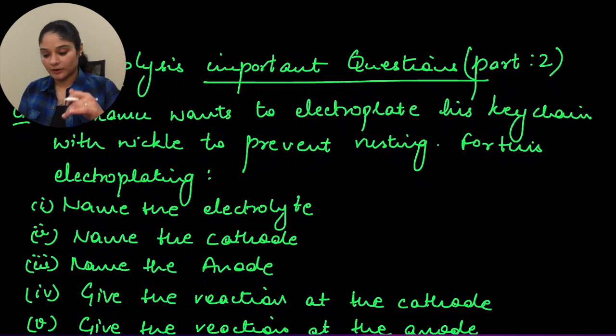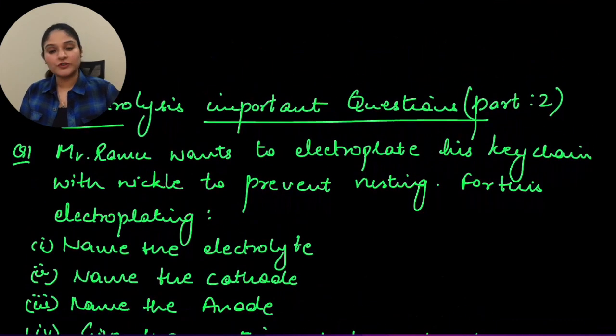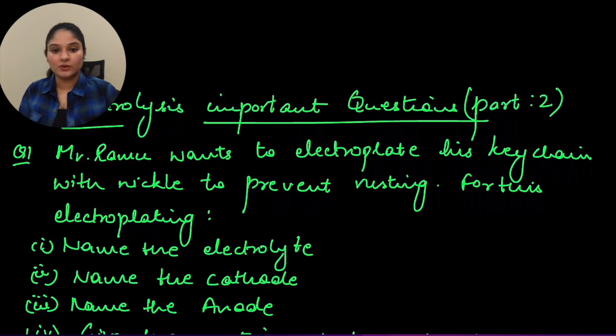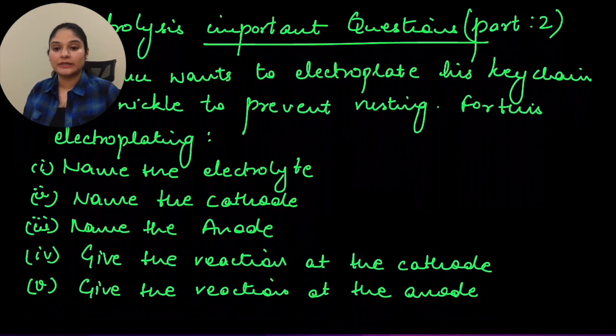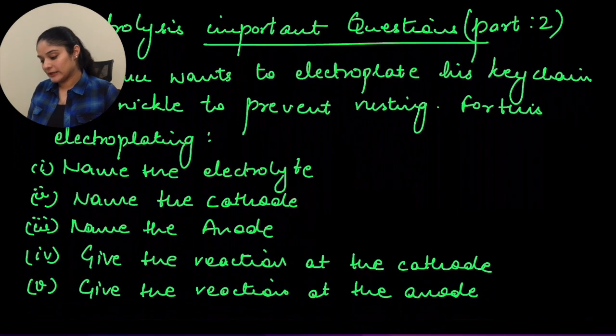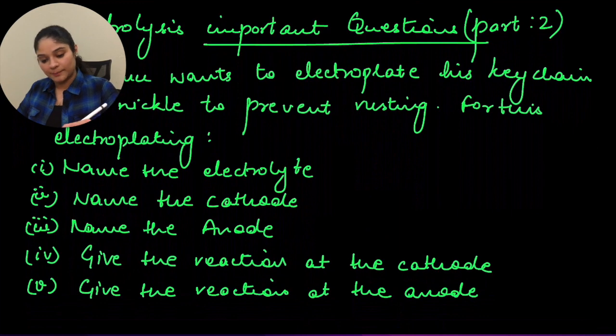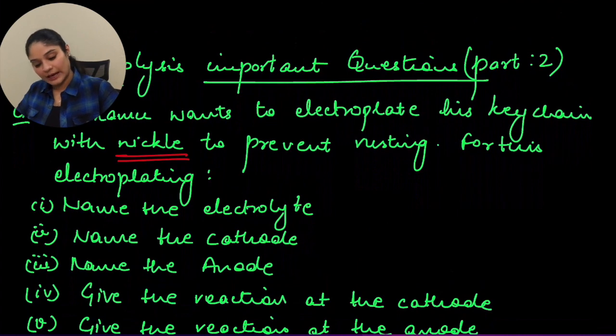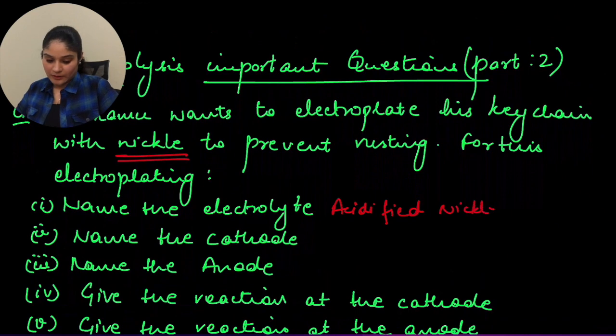So let's get started with the first question. The first question for today says, Mr. Ramu wants to electroplate his keychain with nickel to prevent rusting. For this electroplating, name the electrolyte. So what electrolyte will he be using? He needs to electroplate with nickel, so he will be using acidified nickel sulfate solution.